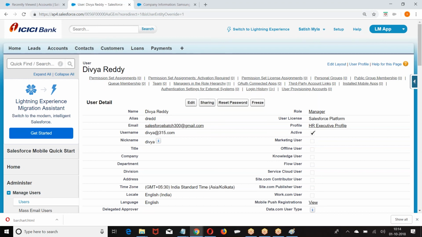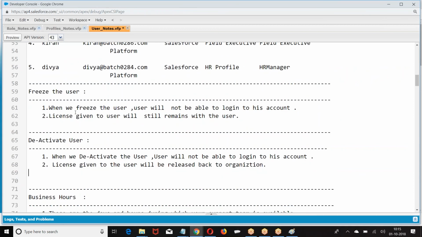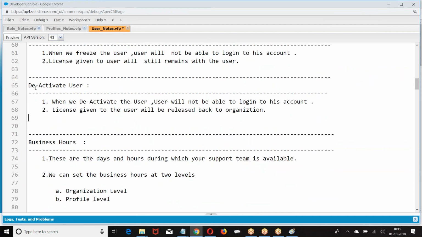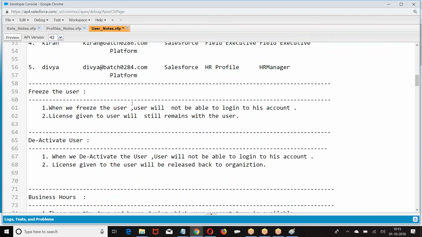Are you getting my point? What is the meaning of freeze? Freeze means you block him temporarily. When you say deactivate, it is permanent. Freeze means the license given to you will be with the user only. Deactivate, the license given to the user will come back to the organization. That's what we call freeze the user and deactivate the user. I hope you are good with this.